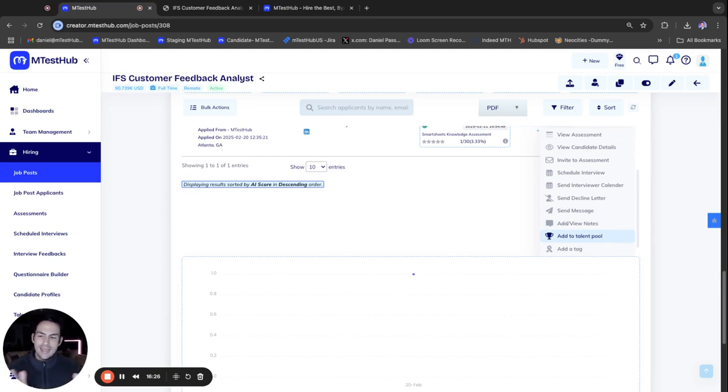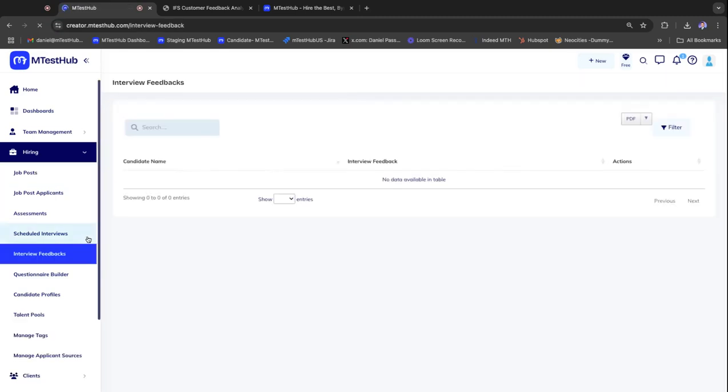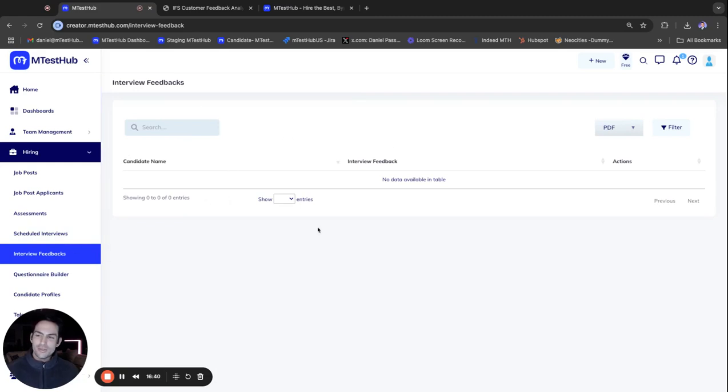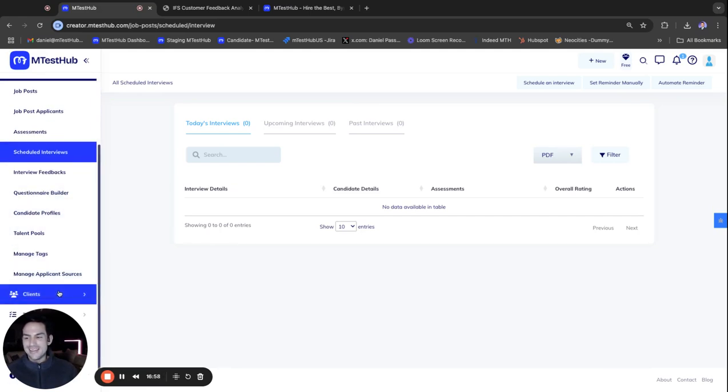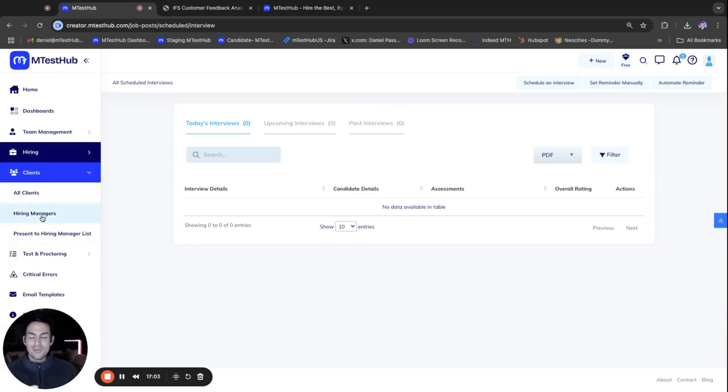It is basically an applicant tracking system, an assessment platform, a CRM, all in one, and an interview scheduling platform. And it's even an interview note taker. So when you do have interviews, they'll show up in the scheduled interviews tab. You'll be able to take notes of your interviews and have it all compiled into one system. So I know that was a lot. This platform does do a lot, and there's still a lot more to go over, like tags, managing applicant sources. If you're a recruiting agency, you can manage your clients, so that you could present candidates to hiring managers. As you can see, there is a lot.